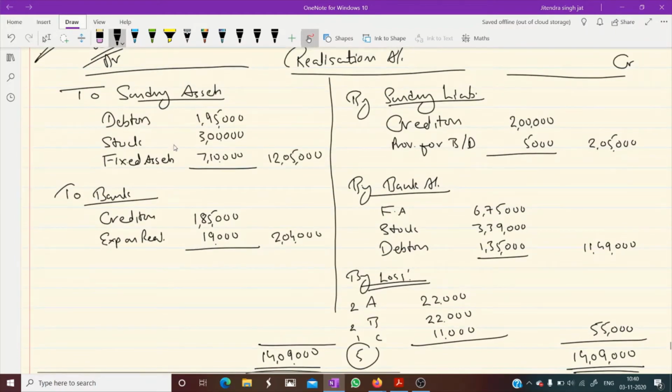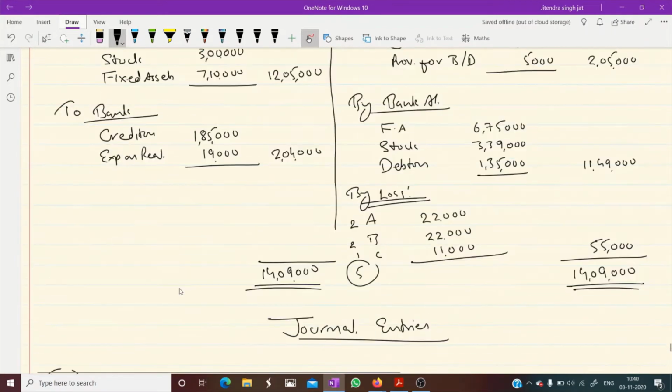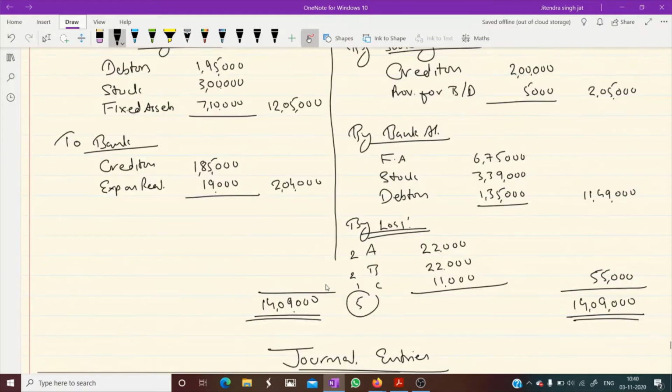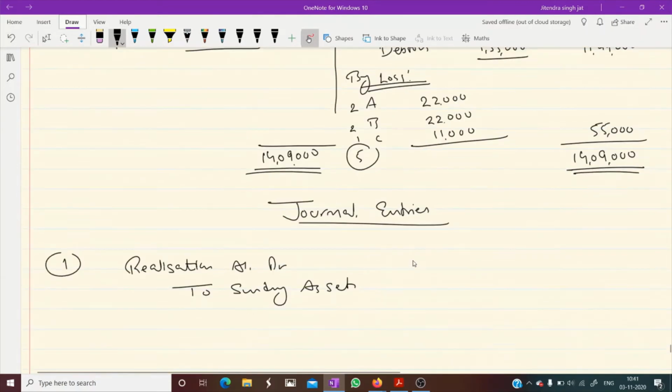First entry: sundry assets are written on the debit side of the realization account. So you pass realization account debit to sundry assets, 12 lakh 5,000.